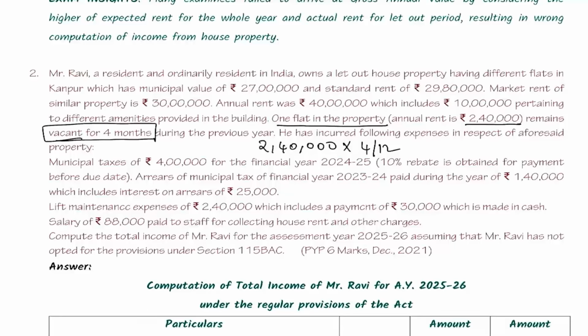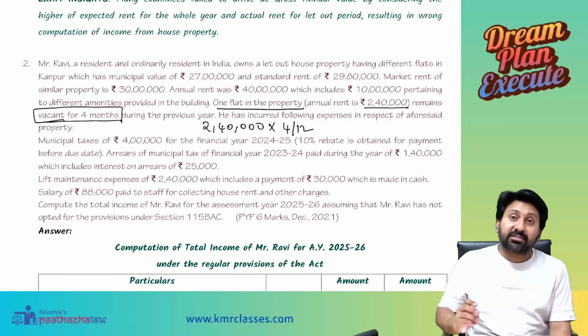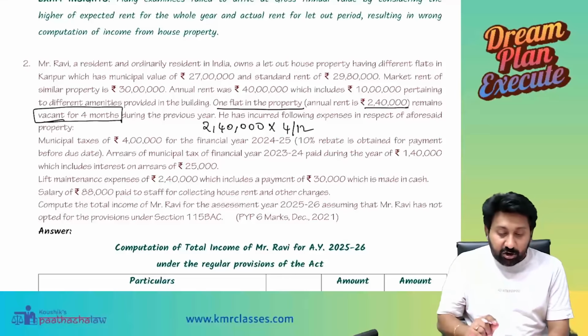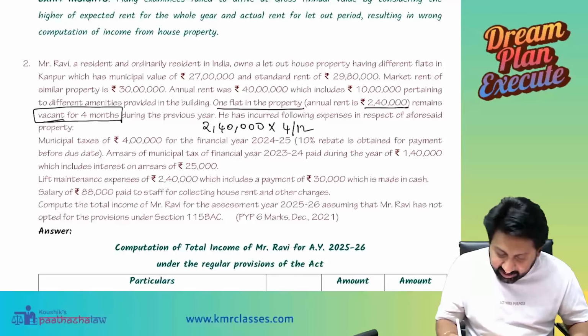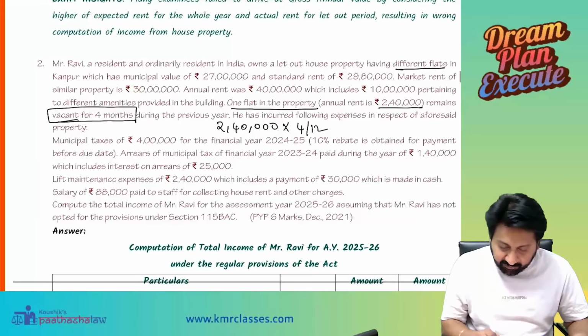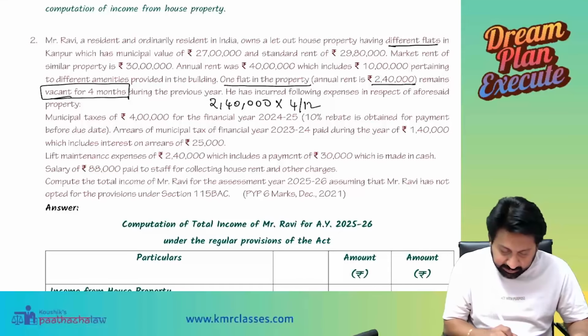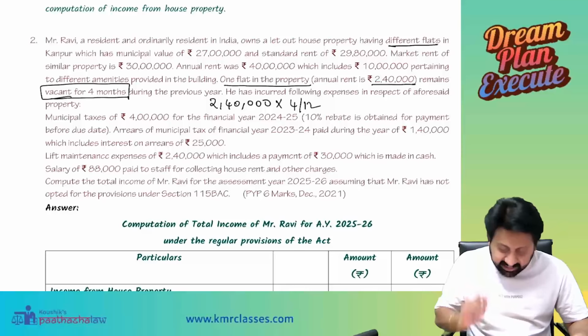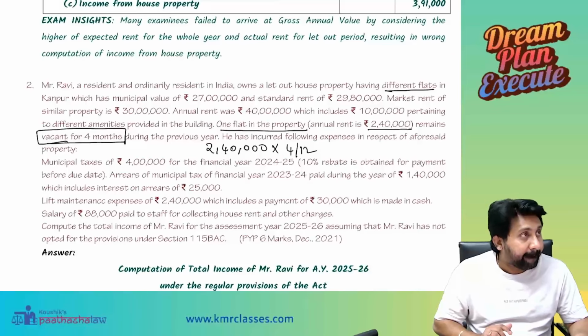Listen. When this question came in the examination, the institute took one assumption. They have given another note below it. In the question they did not give how many parts the property is divided into. He is saying he has different flats, and he has given municipal value, fair rent, municipal taxes, arrears, lift maintenance expense, total income, all these things. Did they say how many parts it is divided into? No.